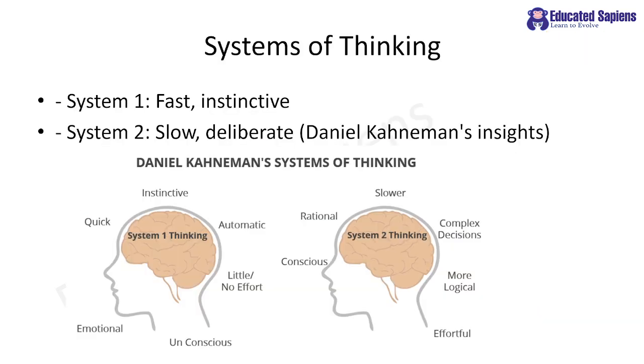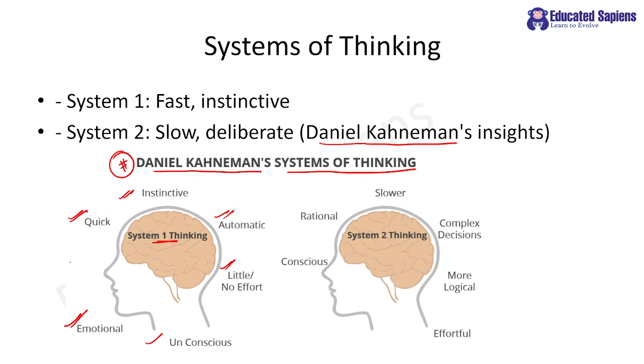My dear students, as I was talking about, please remember there are 2 types of thought processes we often have, and we all have. The classification is called Daniel Kahneman's insights or systems of thinking. So there are 2 types of thinking. Please remember, system 1 thinking is quick, instinctive, automatic, little or no effort, unconscious and emotional.